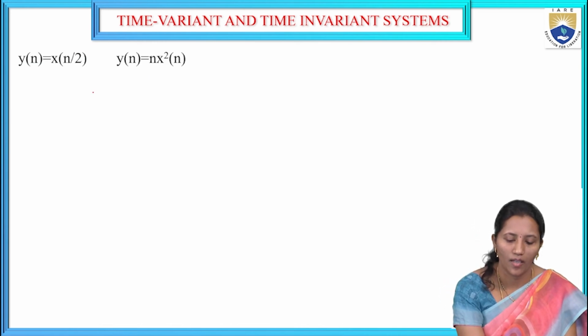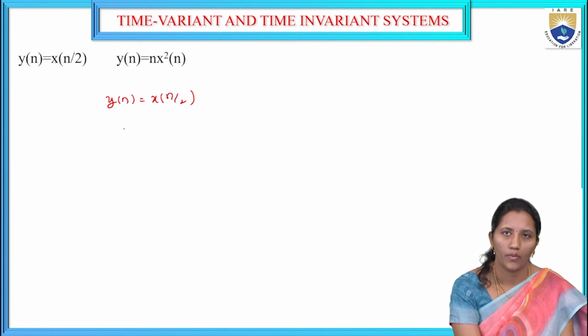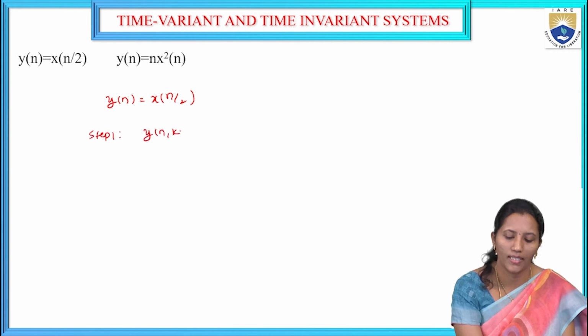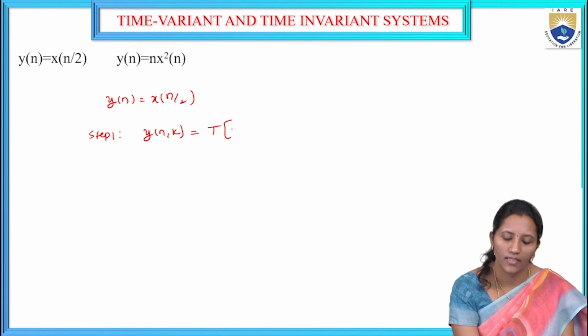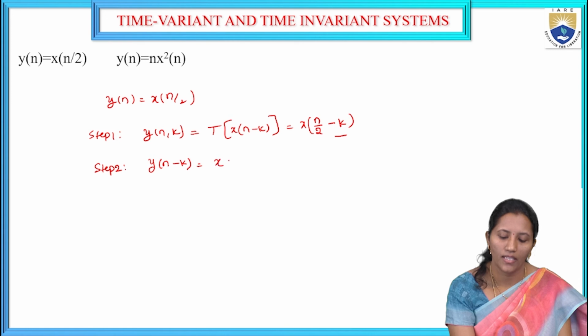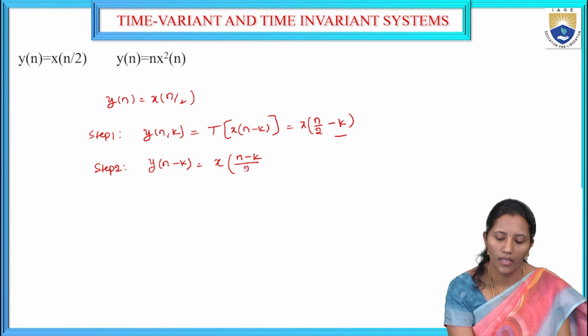Let us take another example. Y of n is equal to x of n by 2. Directly I am doing the steps. Here step 1: the input is delayed by k units. Here y of n comma k is the transform of x of n minus k. The input x of n by 2 is delayed by k units, so I am adding minus k here. Whereas in step 2, the output is delayed by k units, that is y of n minus k. Here just replace n by n minus k, so n minus k divided by 2.